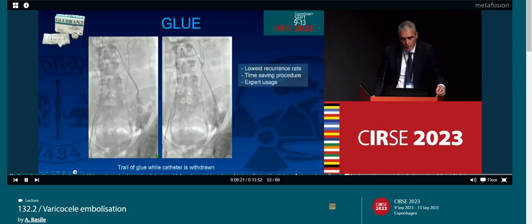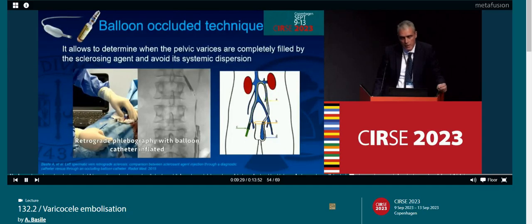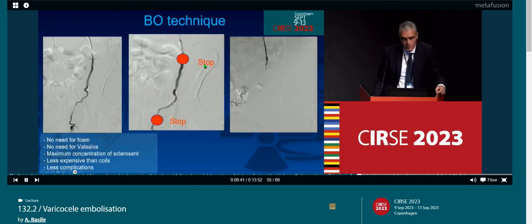For the glue, we have to try to inject the glue while withdrawing the catheter, but of course, some expertise is needed. And regarding the sclerosant injection, maybe it's useful to use a balloon-occluded technique because it allows us to determine when the pelvic varices are completely filled by the sclerosing agent and avoids systemic dispersion.